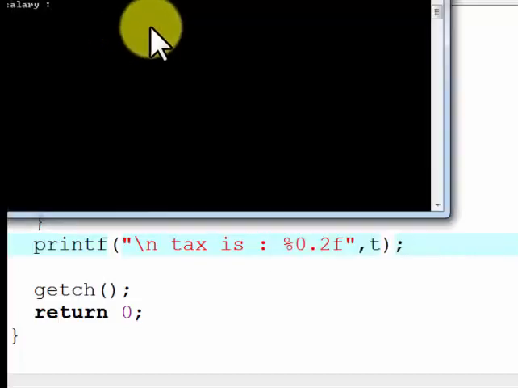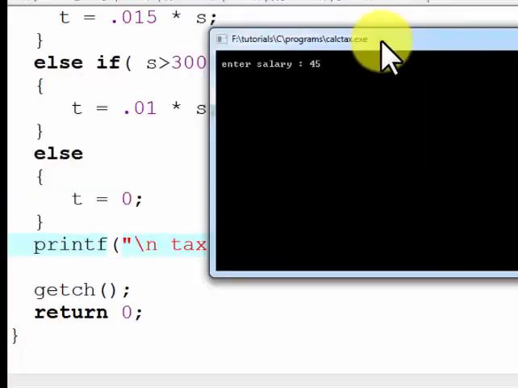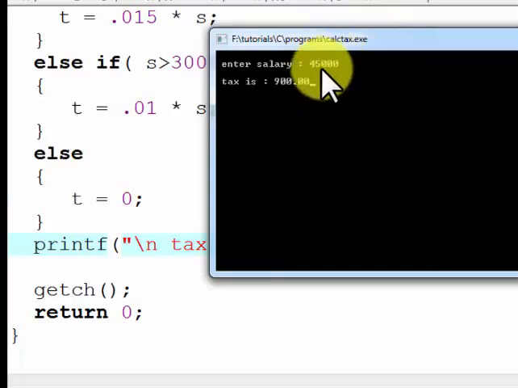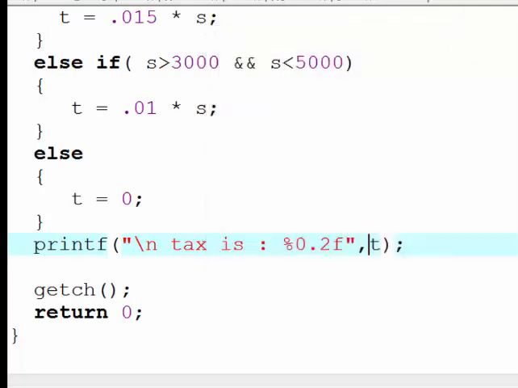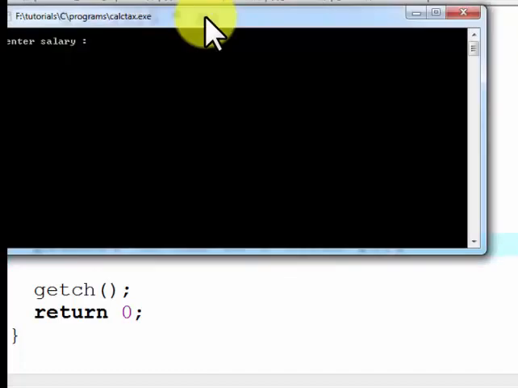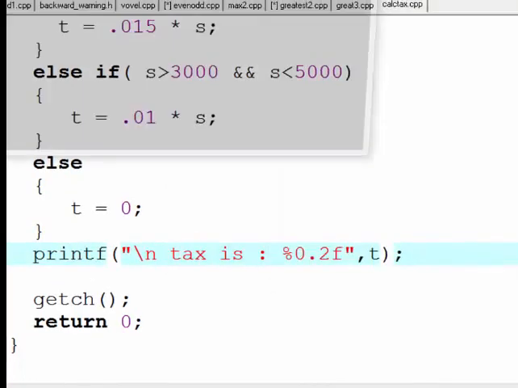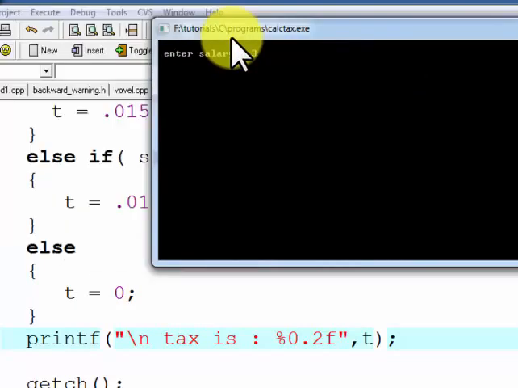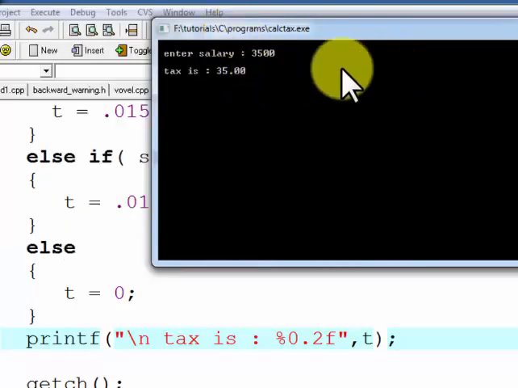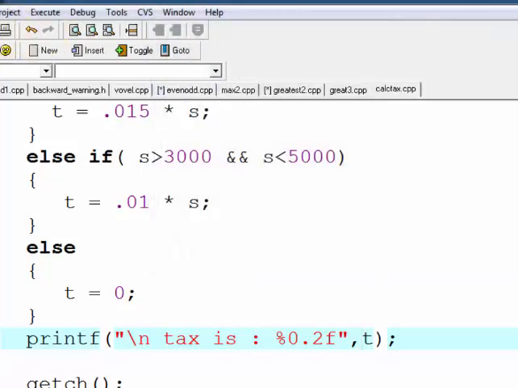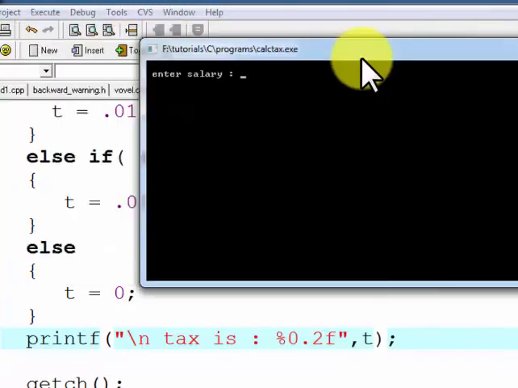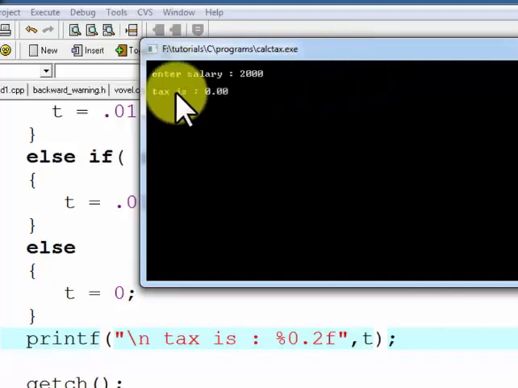So I execute this program. First of all, I write the salary as 45,000. 45,000 is greater than 10,000, so tax will be 2%. Similarly, if salary is 6,000, now the tax is 0.15%. If salary is 35,000, now the tax is 1%. If salary is less than 3,000, then tax is 0. Suppose the salary is 2,000, now the tax is 0.